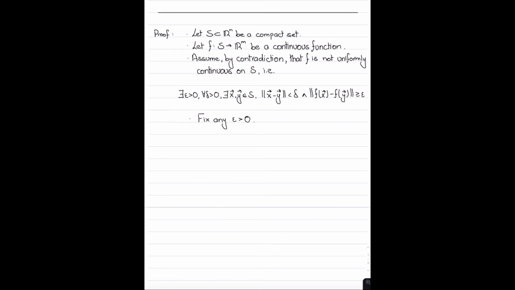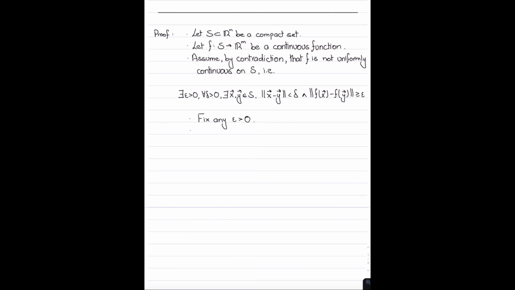And once we know that, and since we know that f is continuous, we know that f of x_k will converge to f of a. We know f of y_k will also converge to f of a because x_k and y_k are both converging to a. And what we get over here is f of a minus f of a, which is the zero vector. The norm of the zero vector is 0. And we have a contradiction over here because this statement says that 0 is greater than or equal to epsilon, when in fact we clearly know that epsilon is greater than 0 by our assumption. So that is basically how we will derive the contradiction. Now all we need to do is to figure out those little details.